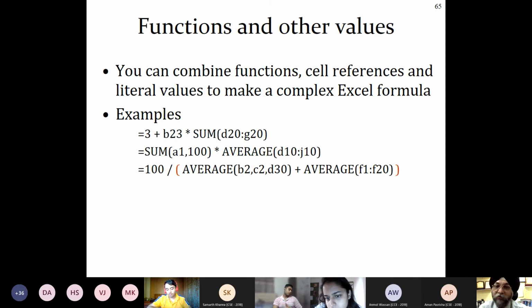So what does this formula say? Now how will Excel calculate? First of all, it will go with the parenthesis. I told you. Why is it going to the parenthesis first? Because Excel will try to solve the functions first, and functions start with the parenthesis mostly, not always. So sum of D20 to G20 will be calculated, and then it will be multiplied by B23 and it will be added to 3.